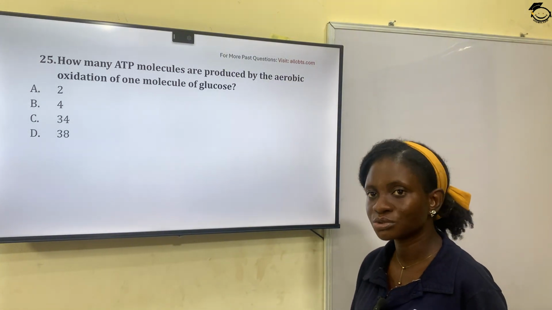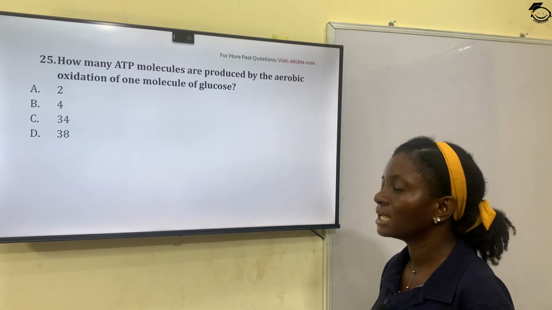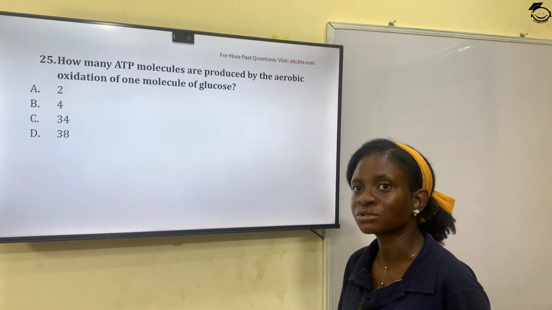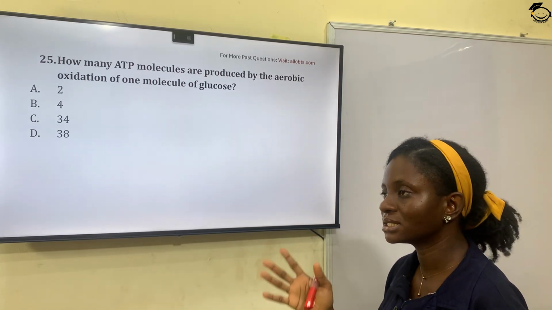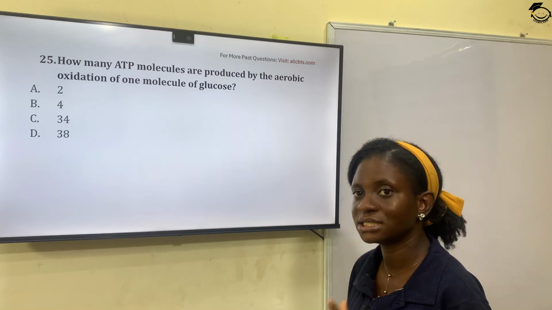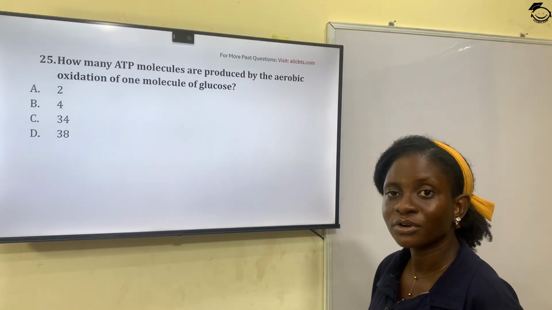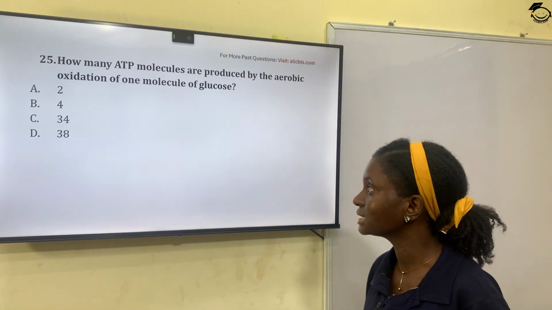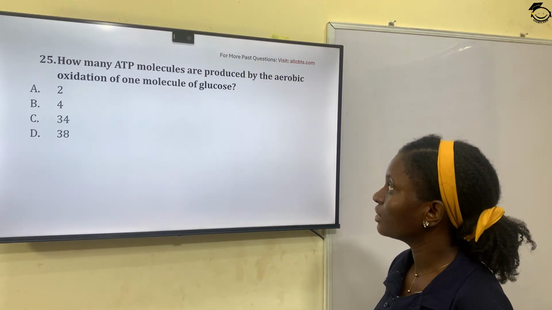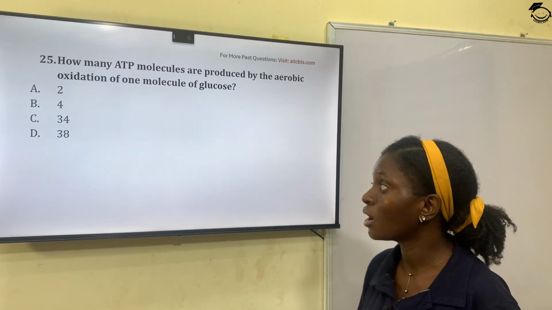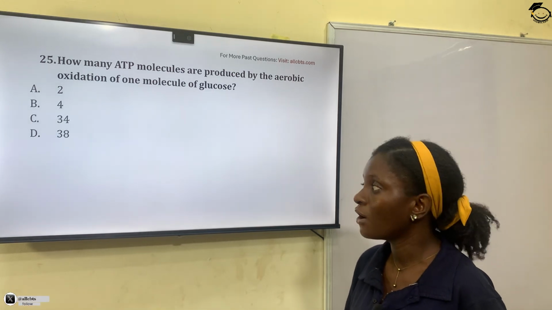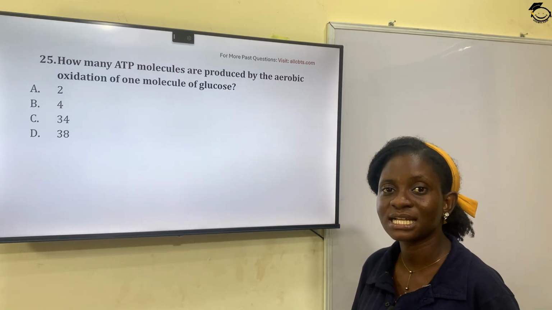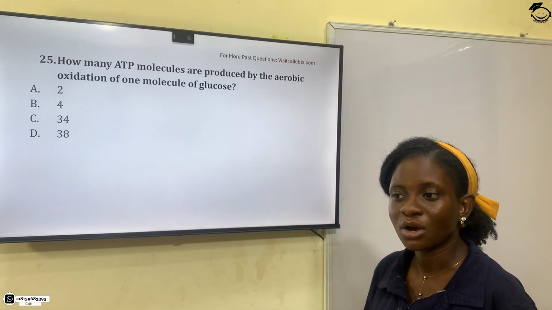Krebs cycle, two molecules, and electron transport chain, about 34 molecules. Summing these ATP together, that will give us 34 plus 2, 36, plus 2, 38. The options are A, 2, B, 4, C, 34, and D, 38. The correct answer is 38, option D.